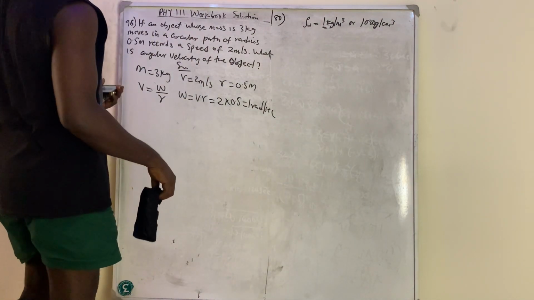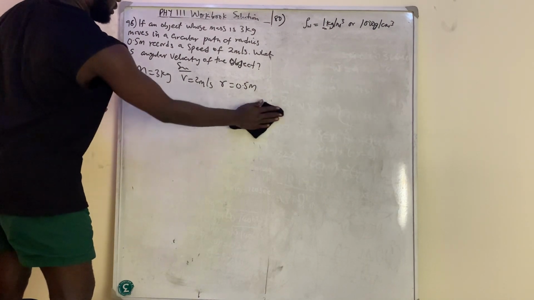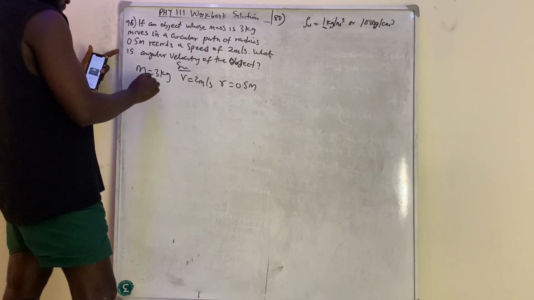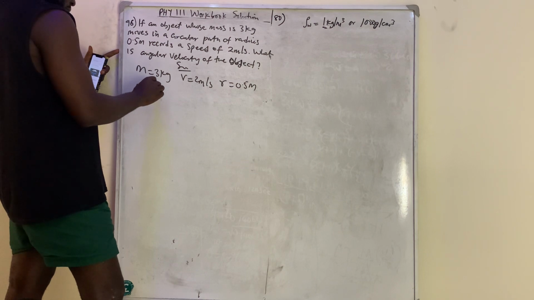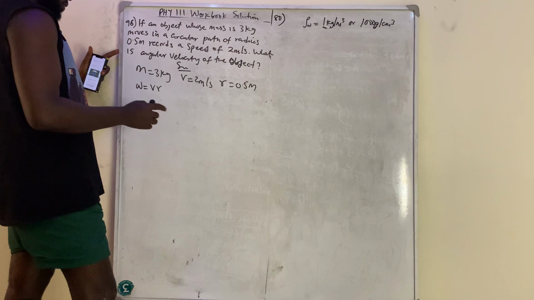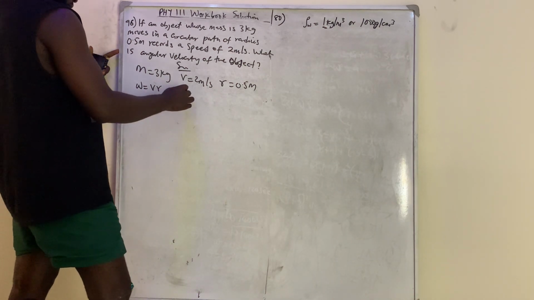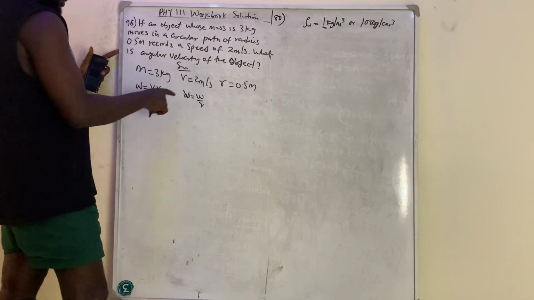Is this correct? No, this is not correct. Sorry. So I know that angular velocity is equal to what? Linear velocity over r. Uh-huh. So which is what? Because linear velocity is what? Linear velocity is equal to angular velocity over r. Yes. So I have what?